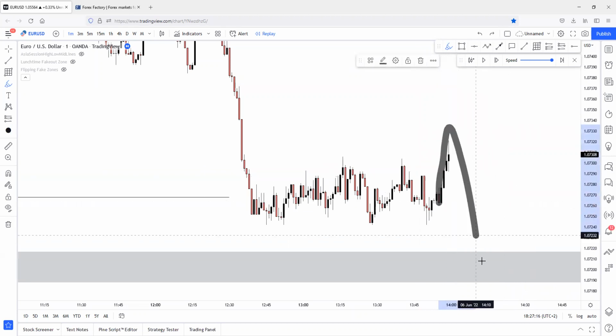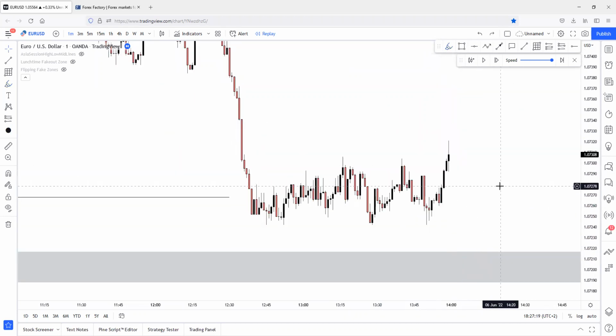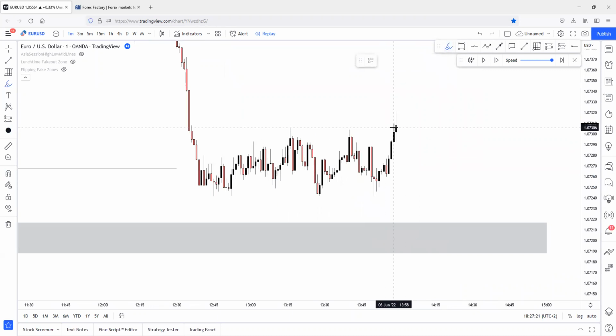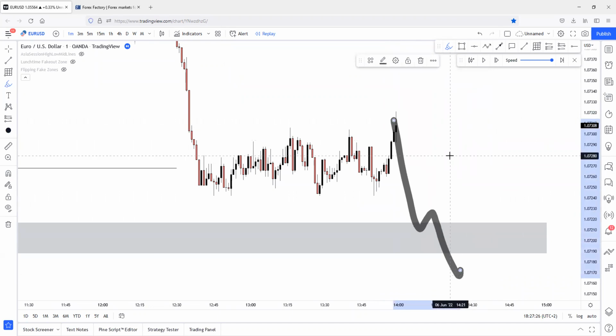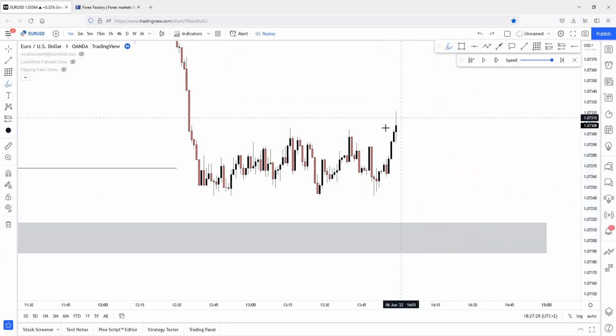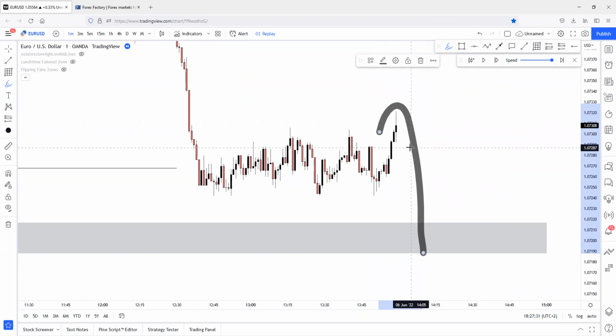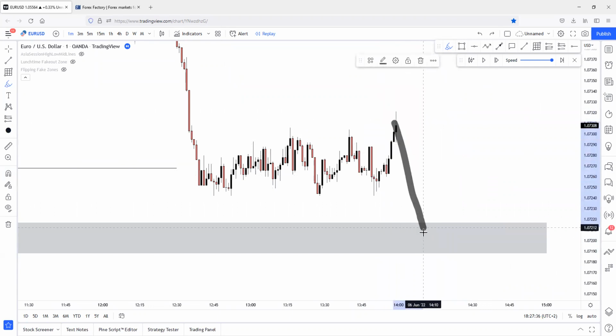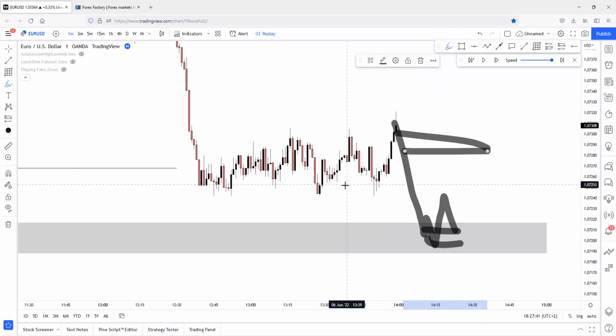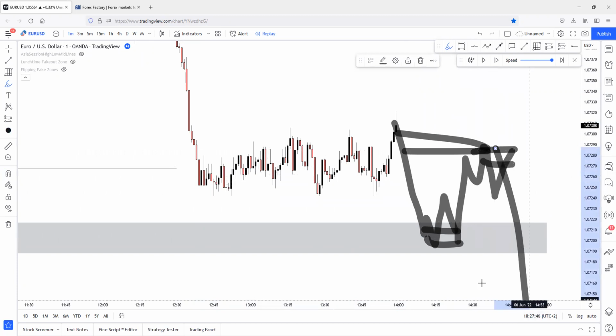If price touches this demand zone down here, we have other scenarios as I explained. We can expect a change of character to the upside, or we can expect the flip of this demand zone, right? These are the scenarios. But if price touches this demand zone, then we still have the scenario where the upside range and downside range and the continuation can happen. So if price can touch this demand zone and create a change of character here to the upside, we can target this supply zone that has caused the sweep to the downside with longs. And after a supply tap, we can wait for a confirmation and continue the overall bearish order flow to the downside. These are the possible scenarios for this session.